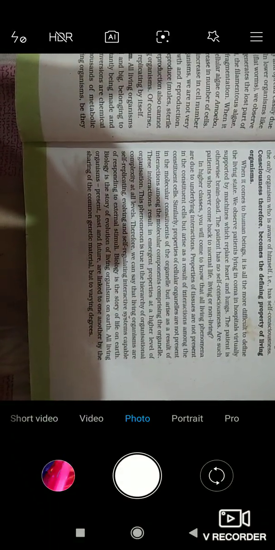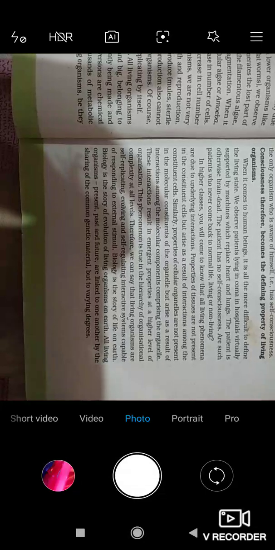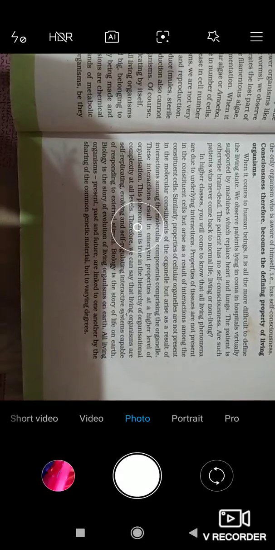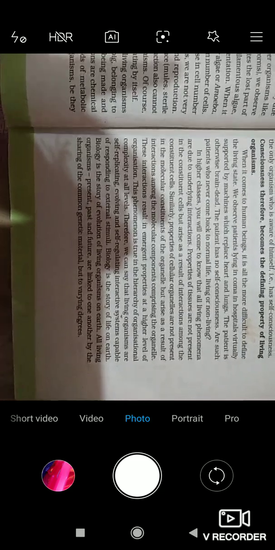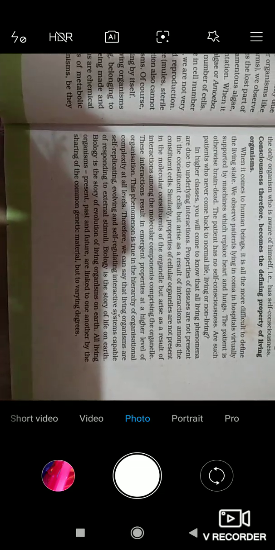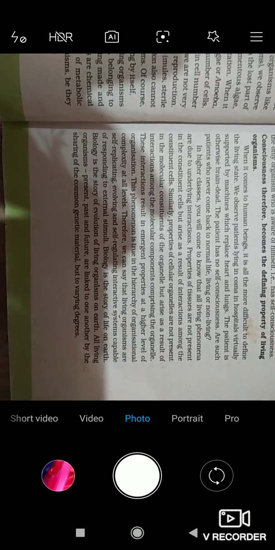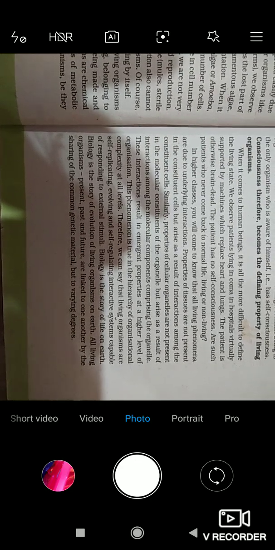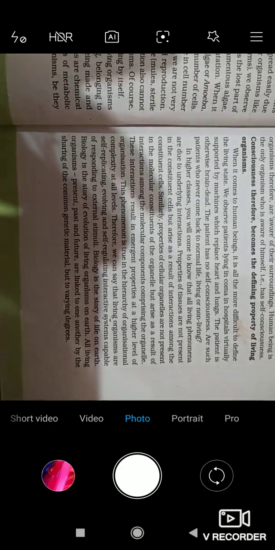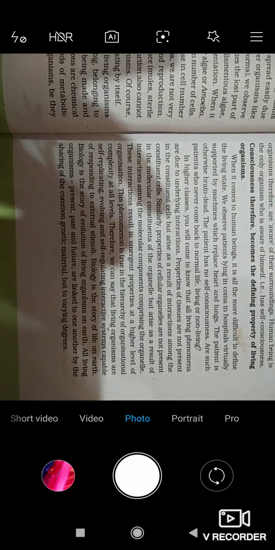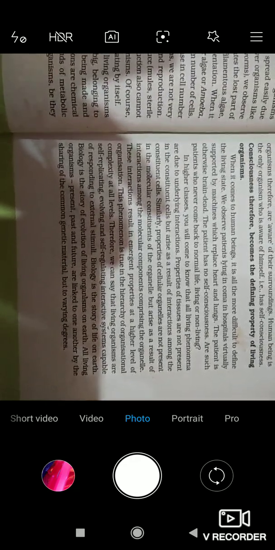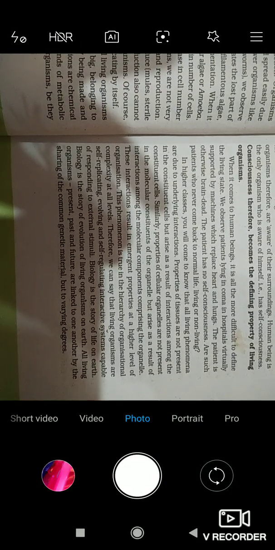Today we will start Biology Standard 11 NCERT Chapter 1 Part 5. Let's see what it is telling. When it comes to human beings, it is all the more difficult to define the living state. We know that human beings are multicellular organisms and have multiple functions inside their bodies. So it is more difficult to define a living state.